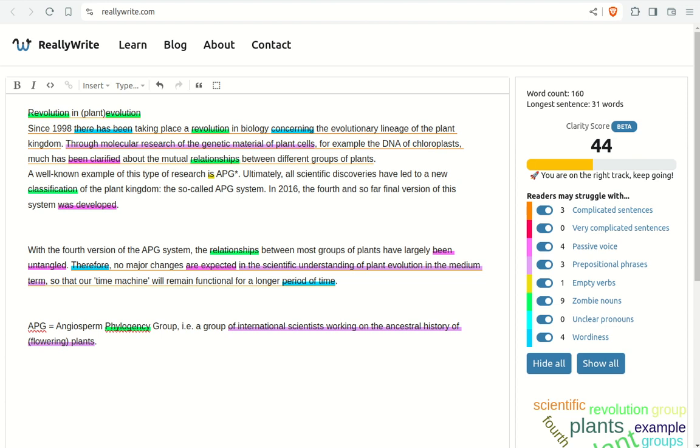Let's edit this text together using ReallyWrite. Take a moment to read through the text. This text was most likely written by researchers for the public. I found it at the botanical gardens where I live.